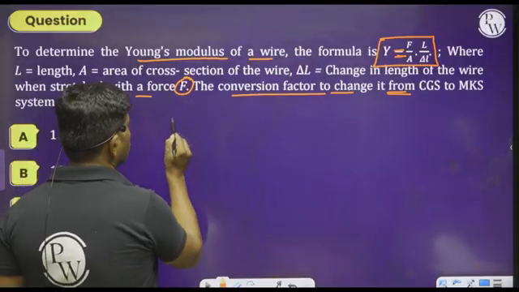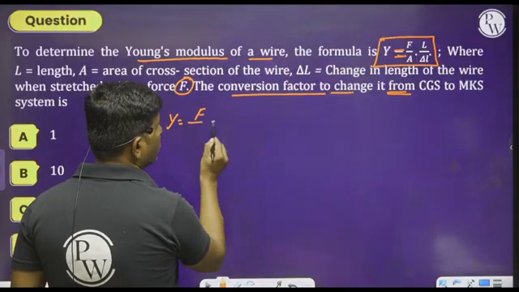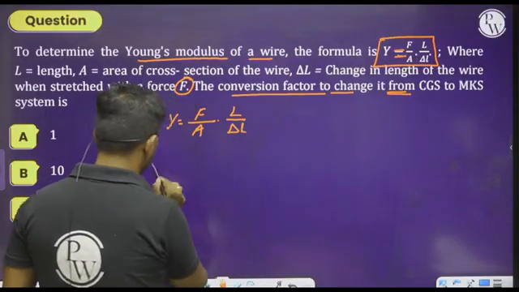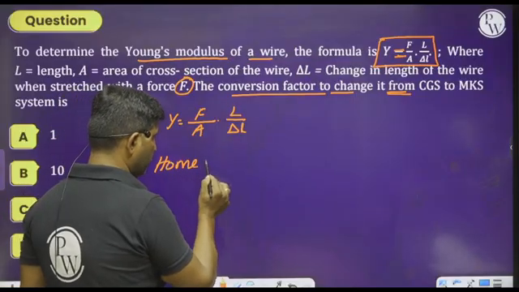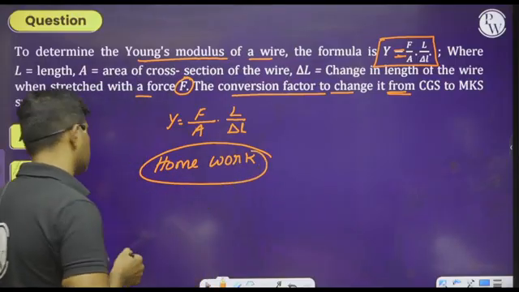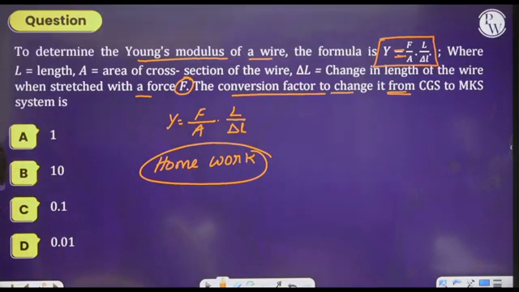I think you can do this problem. Y equals F by A into L divided by delta L. Please use dimensional analysis and solve it by yourself. Take this as homework. Then you should get the answer 0.1. I hope you can do this problem.